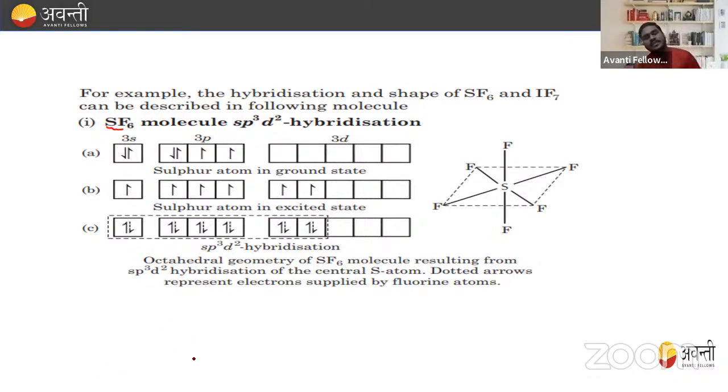So we know that sulfur has 1s2, 2s2, but just write the electronic configuration of the valence electrons. We know that it has 3s2 and 3p4, right? So we can fill 3p4 like 1, 2, 3, and this 4. So the sulfur atom is in the ground state.